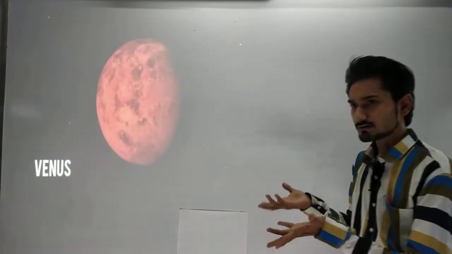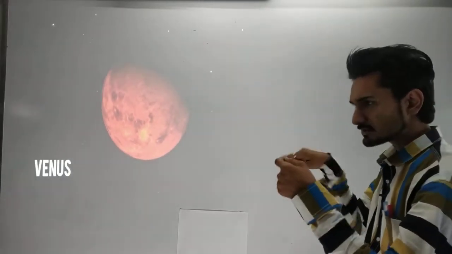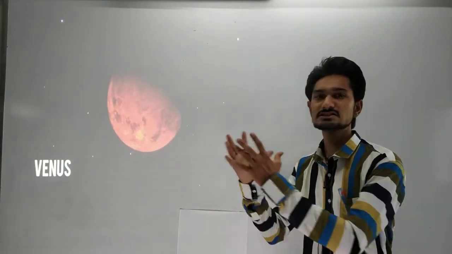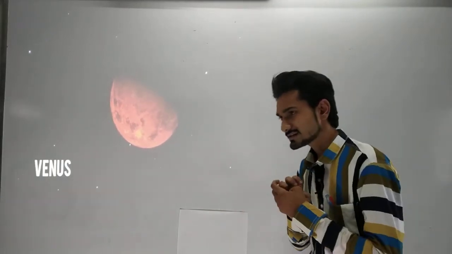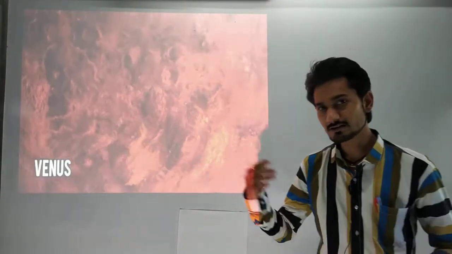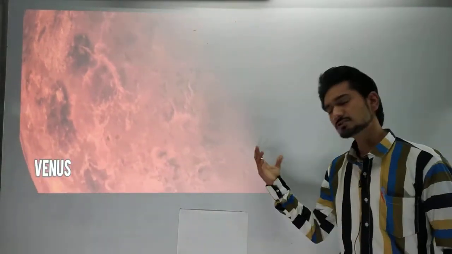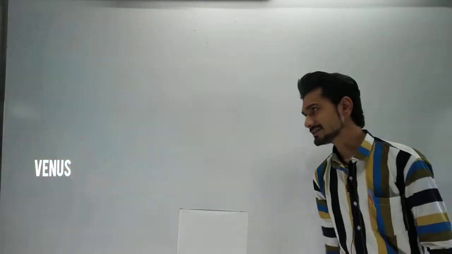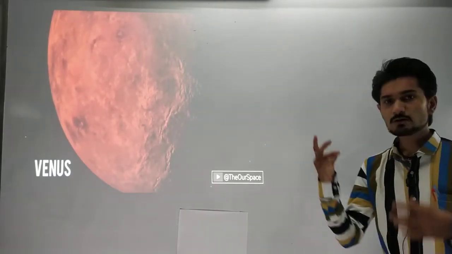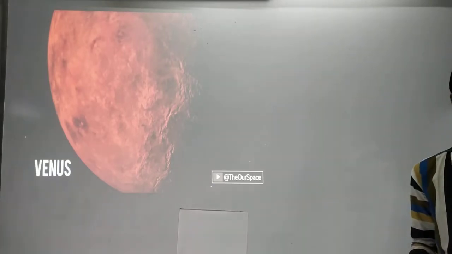Okay, so if the short note on Venus is asked, and you remember the sequence, the first part you can write is that this is the second planet in our solar system. Also it is the neighbor planet of Earth, because afterwards what planet comes? Our Earth. So it is also our neighbor planet, and you can see the animation. This is the Venus planet. Now we'll explore more into the Venus planet, like what happens on Venus.